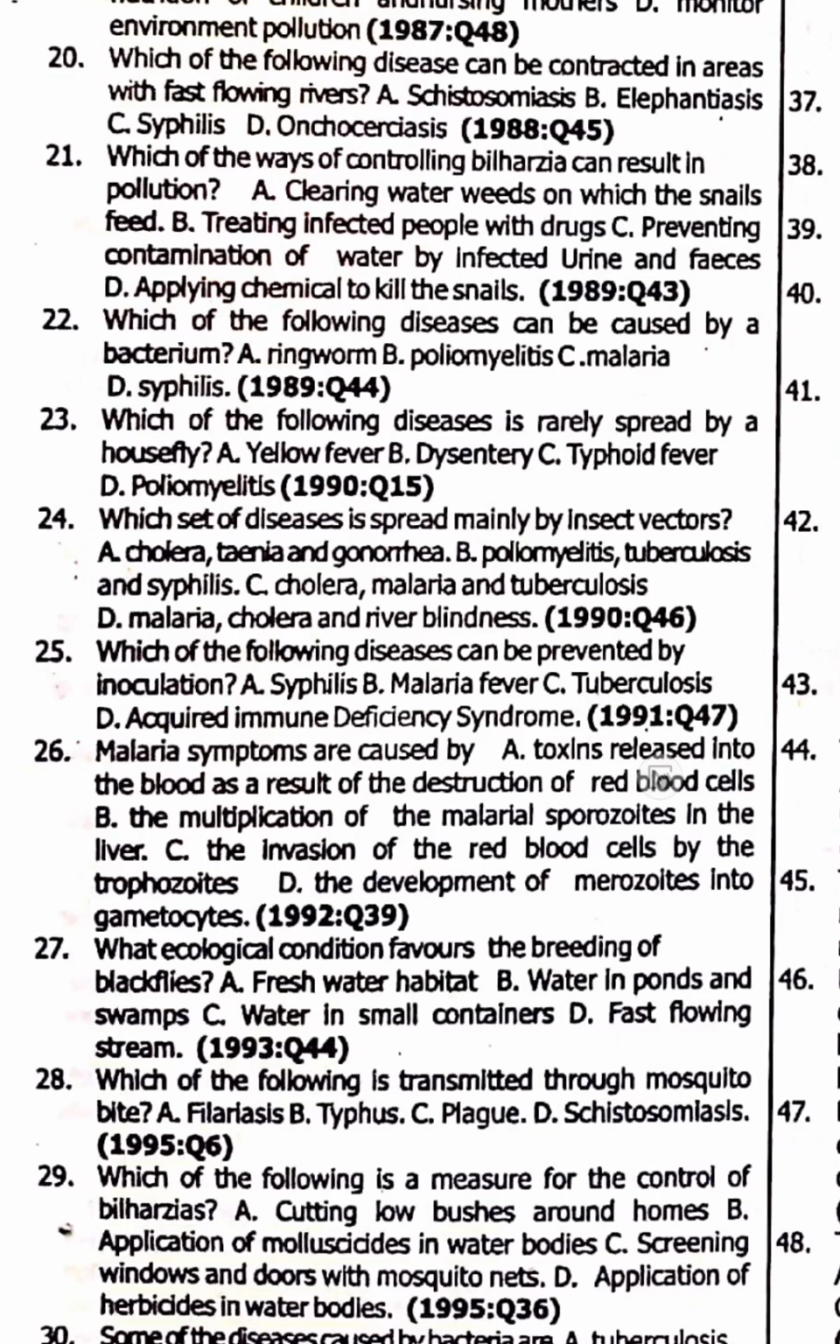Next, 27. What ecological condition favors the breeding of black flies? 27 is option D. Fast flowing water.